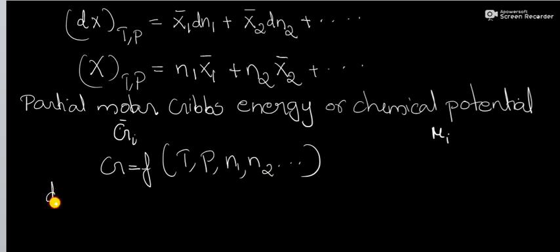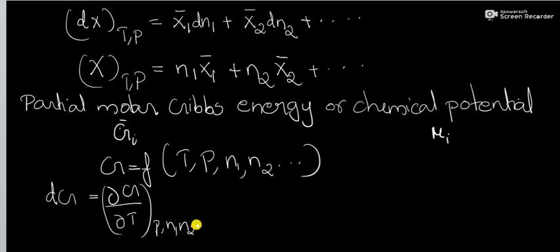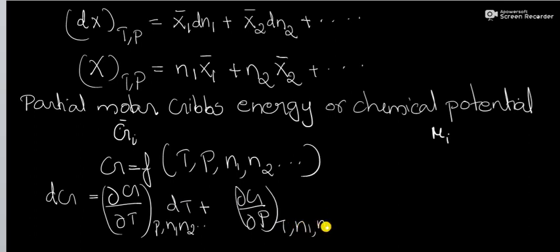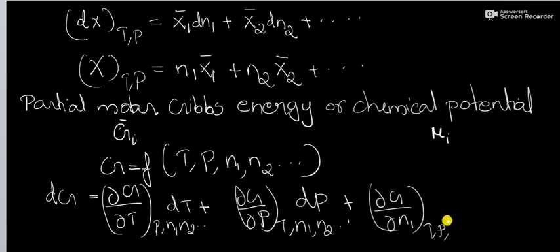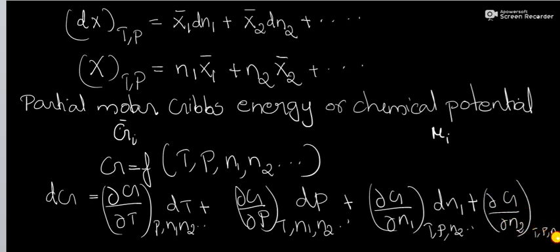Then a small change in Gibbs free energy, dG, can be expressed by partial differentiation like ∂G/∂T at constant pressure, N1, N2, etc. times dT, plus ∂G/∂P at constant temperature, N1, N2, etc. times dP, plus ∂G/∂N1 at constant temperature, pressure, N2, etc. times dN1, plus ∂G/∂N2 at constant temperature, pressure, N1, etc. times dN2, plus etc.